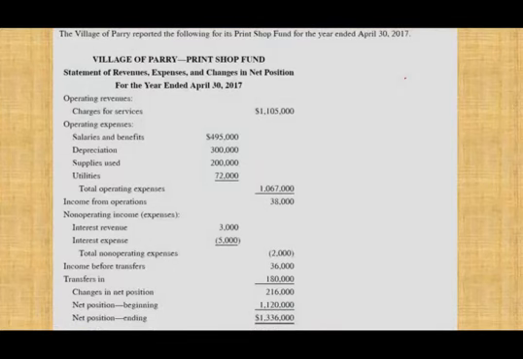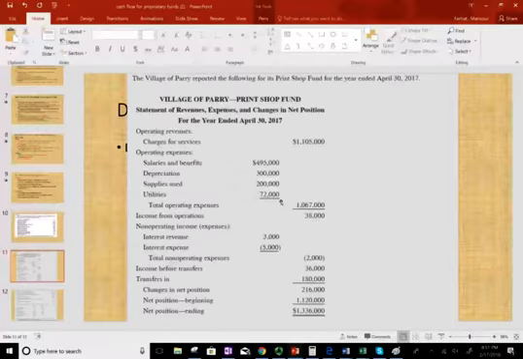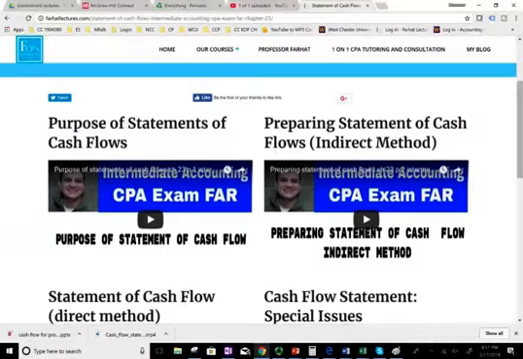This is Professor Farhat. In this session, we're going to prepare the cash flow statement for the print shop fund, which is a proprietary fund for the village of Perry. Now, remember, for the enterprise fund or the proprietary fund, we use the direct method when we prepare the operating cash flow. Therefore, if you need any refreshment about the cash flow method, by all means, go to farhatlectures.com